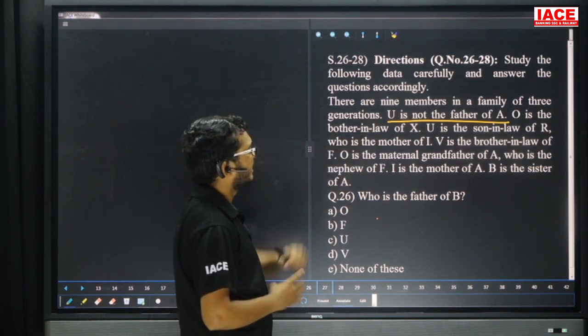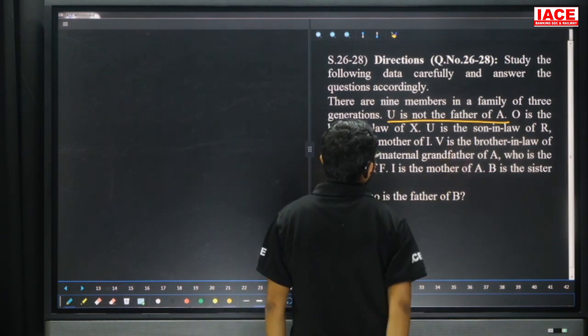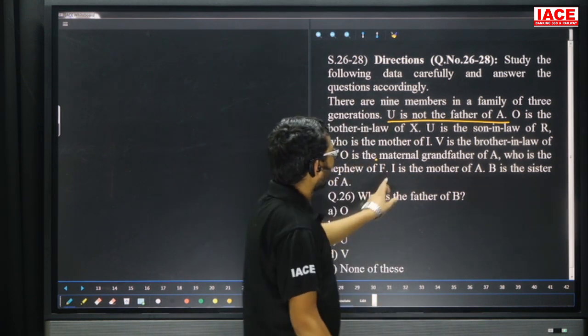Who is the mother of I? R is the mother of I. Next, V is the brother-in-law of F. O is the maternal grandfather of A. Who is the nephew of F? Next, I is the mother of A.